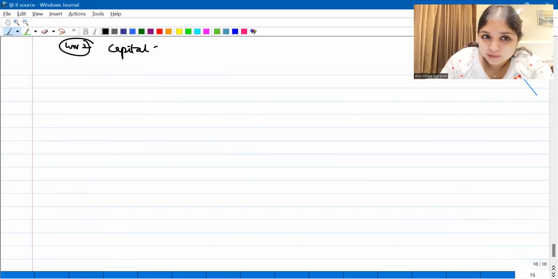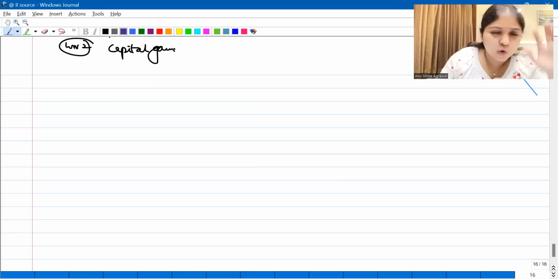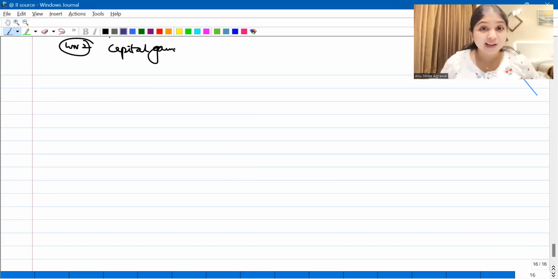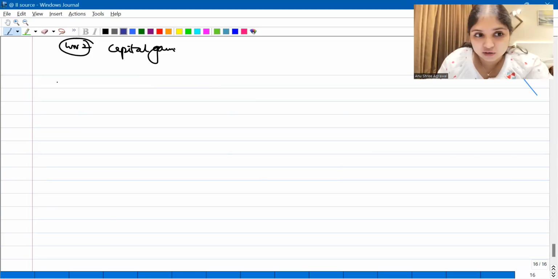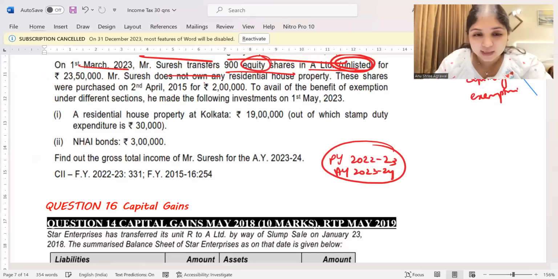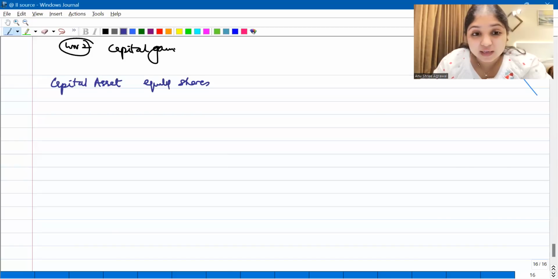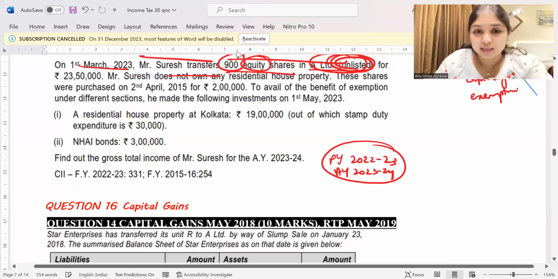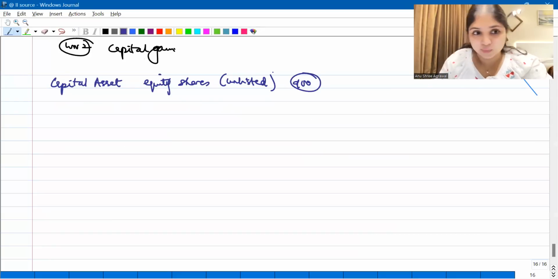The usual steps we'll follow. How will we start? No need to think too much. No need to visualize the answer. No need to imagine how the answer is going to be. Straight away start writing. Your hand should just flow. What is a capital asset in this question? The capital asset are shares. Give me more clarity. They are equity shares. Give me some more clarity. They are unlisted equity shares. Give me even more clarity. They are totally 900 unlisted equity shares.